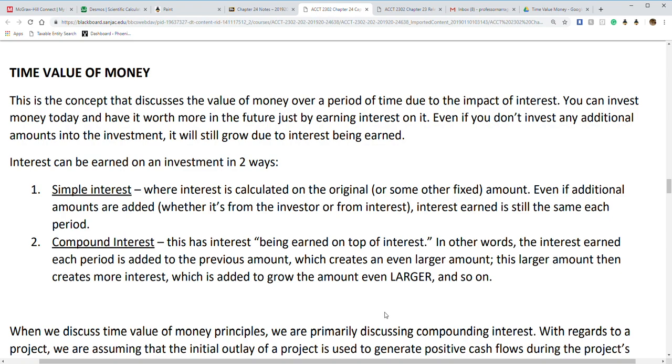One is known as simple interest, where interest is calculated on the original, usually fixed, sum. Even if additional amounts are added, whether from the investor or from the interest itself, interest is still earned at the same amount each period. So it's not going to really help at all. It's basically your interest rate times your lump sum, and it stays that way.